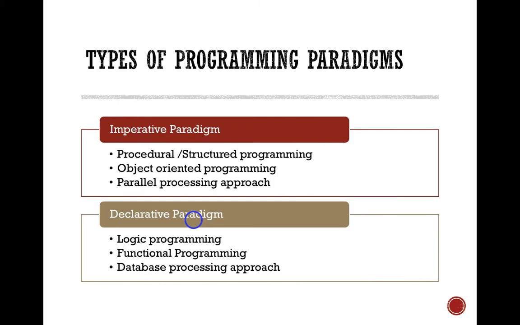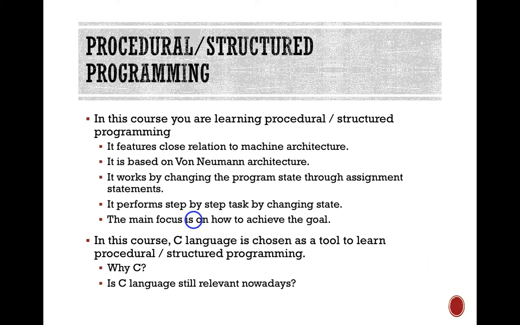Don't worry about that. So for this type of programming paradigm, there's an imperative paradigm and there is a declarative paradigm, right? For our programming, we are focusing on procedural or structured programming. In this course, you are learning procedural structured programming. So remember this one. C is procedural, meaning that it works by sequence.